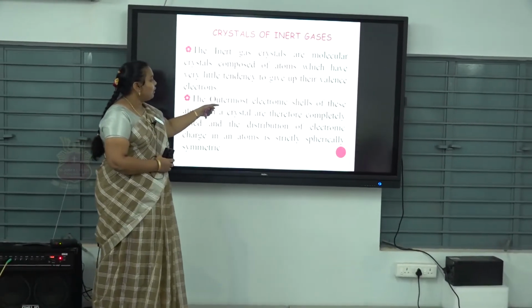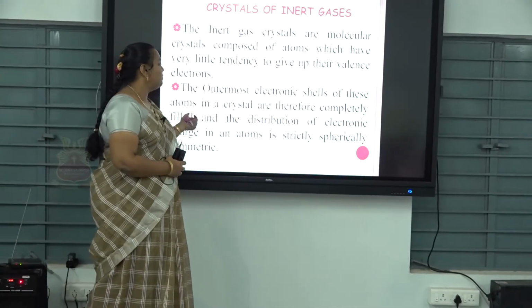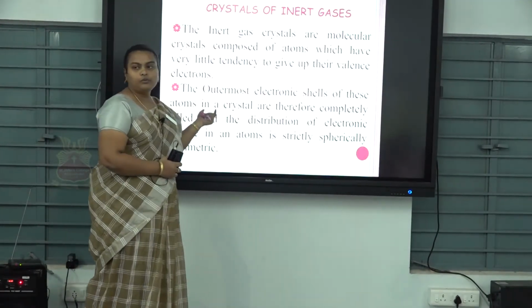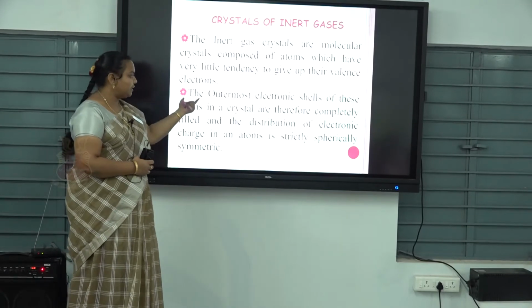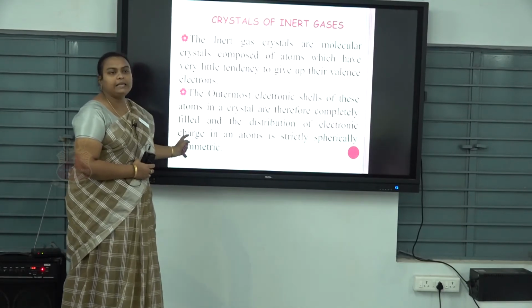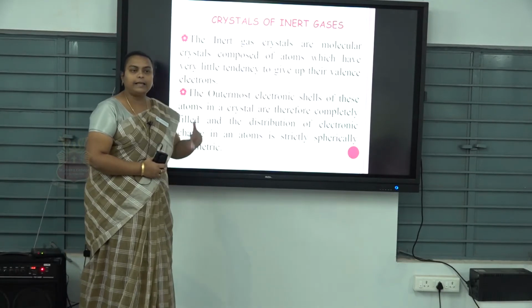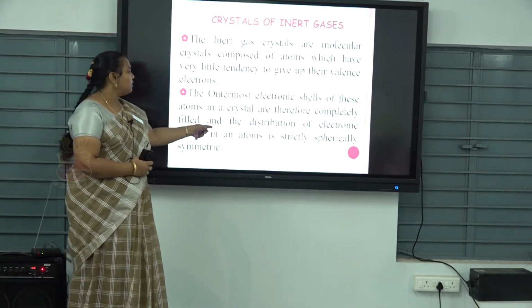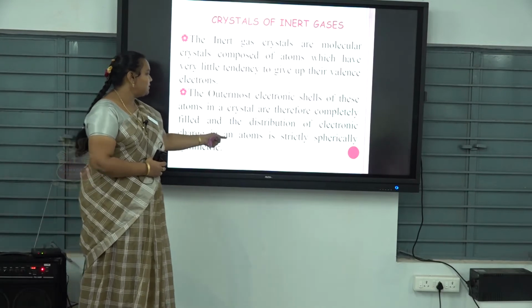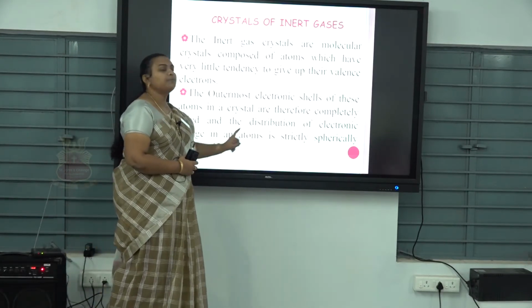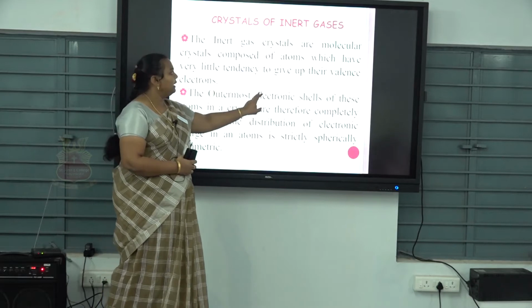About the outermost electronic shells of these crystals: the outermost electronic configuration is almost completely filled, so they cannot give any extra electrons to other atoms. And the distribution of electronic charge in an atom is strictly spherically symmetric in nature.